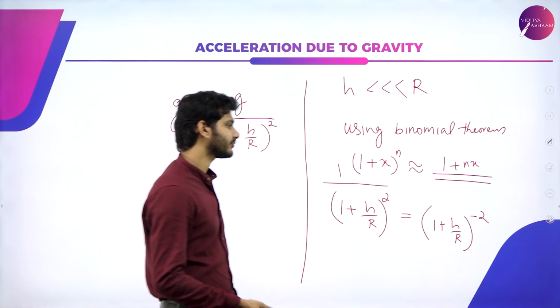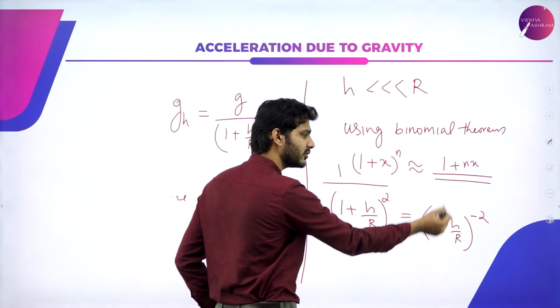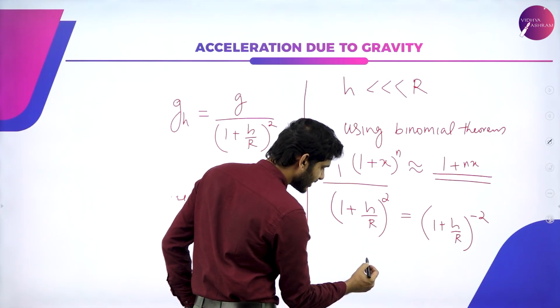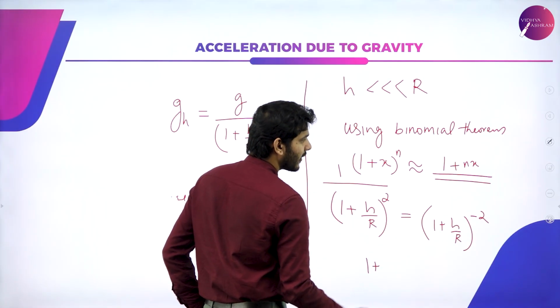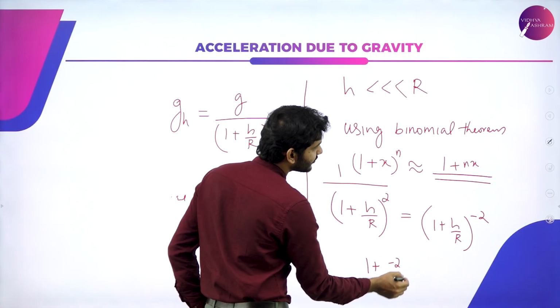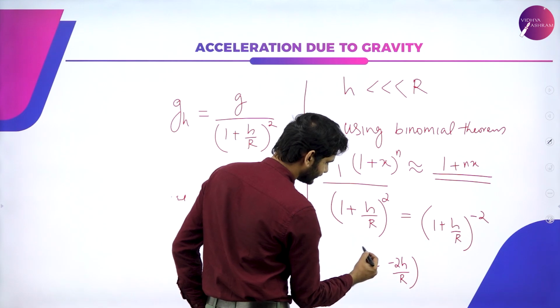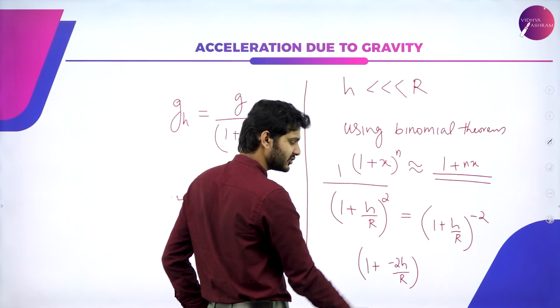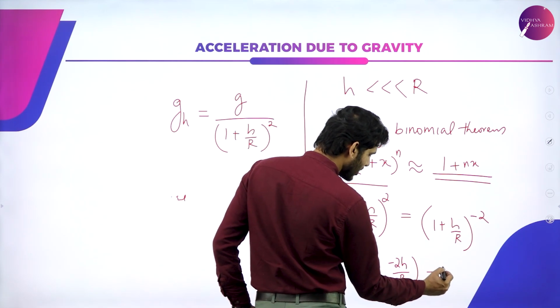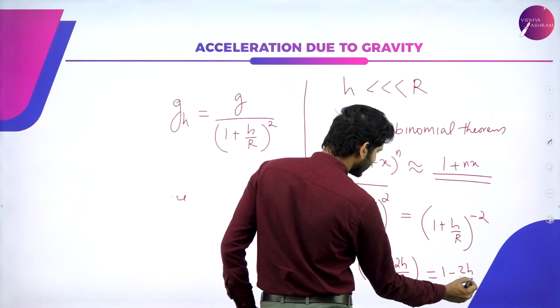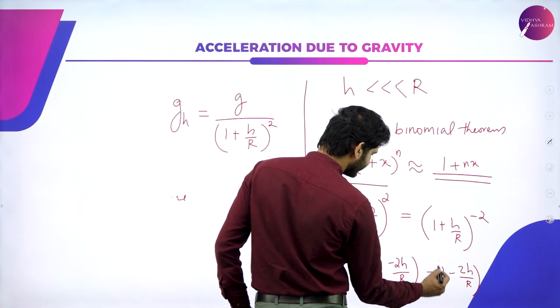Same logic. If I apply the binomial theorem here, this will become 1 plus minus 2h divided by r, or simply 1 minus 2h divided by r.